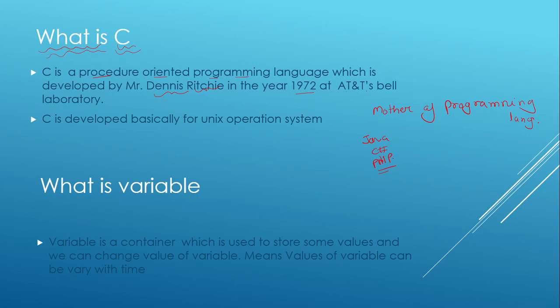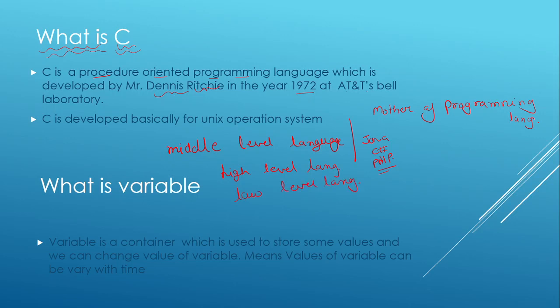C is also called a middle level language. Middle level language means it has properties of both high level language and low level language.